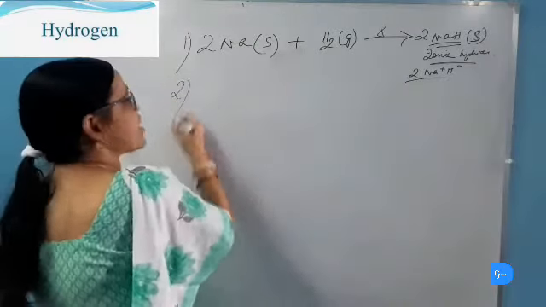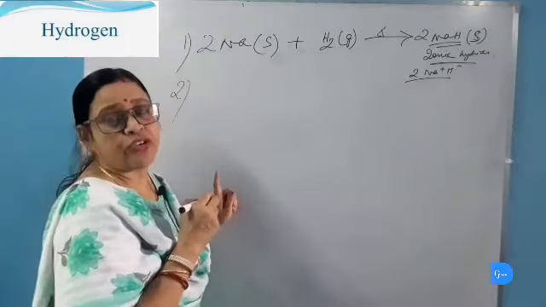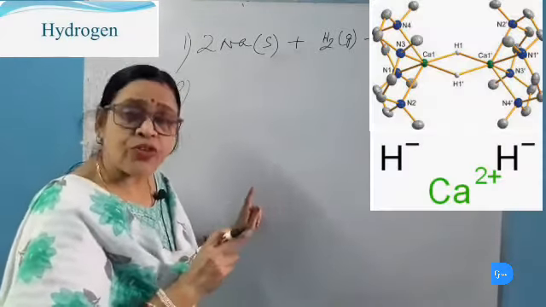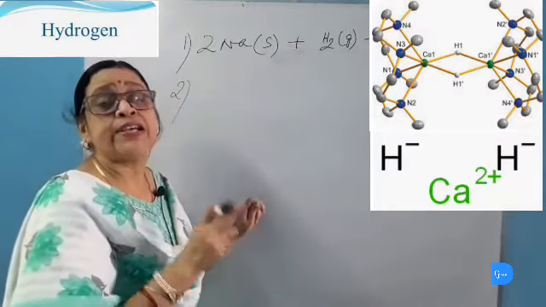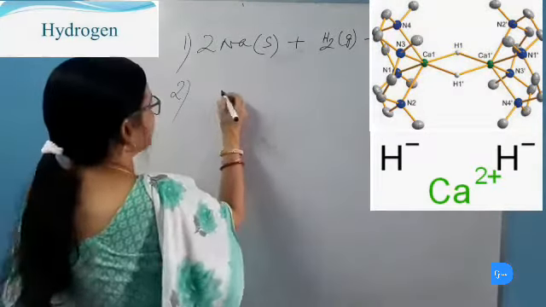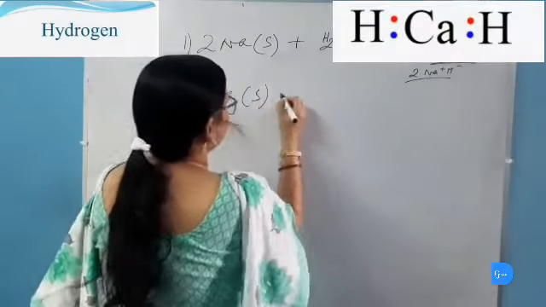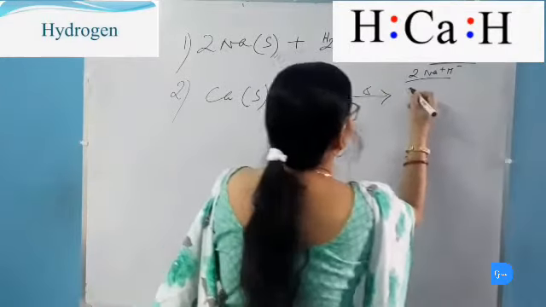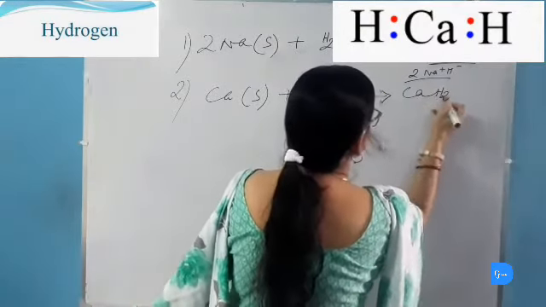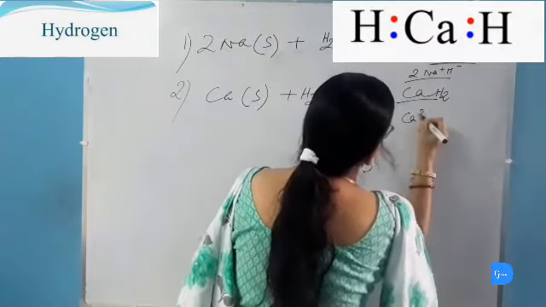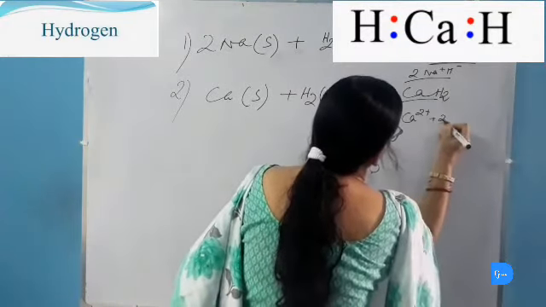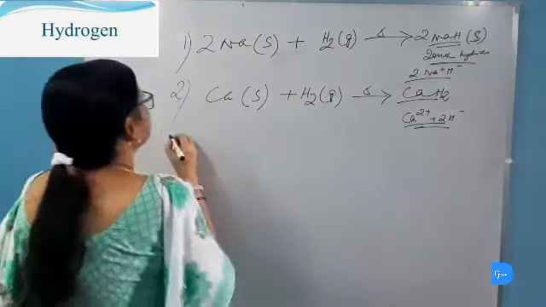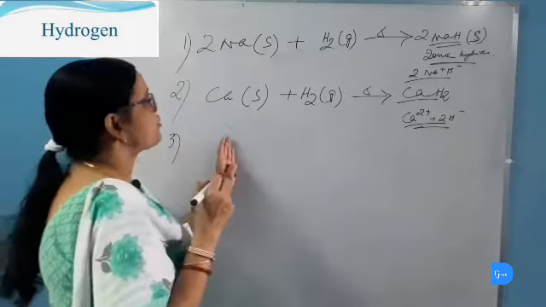So we will take the next reaction, the reaction of calcium with hydrogen. When hydrogen gas is passed over heated calcium, then calcium hydride is formed, which is also an ionic hydride and is a good electrolyte. So let's see the reaction of calcium with hydrogen. It will give calcium hydride. It also contains ions. So it is an ionic hydride and it is an electrolyte. The reaction of magnesium is similar to that of calcium.